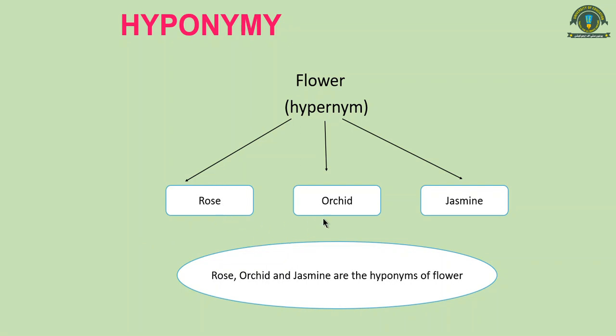For example, rose and jasmine and orchid, these are co-hyponyms of each other. Or if you take the example of furniture words, table and chair will be co-hyponyms of each other. Furniture will be the hypernym, the superordinate term. So they are the co-hyponyms of each other, and they are the hyponyms of flower.